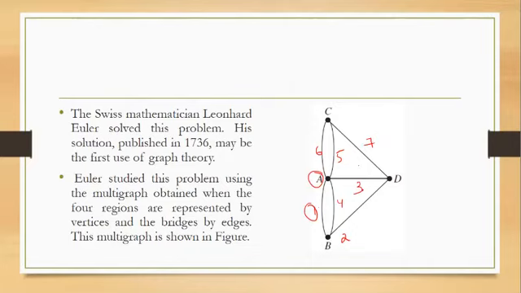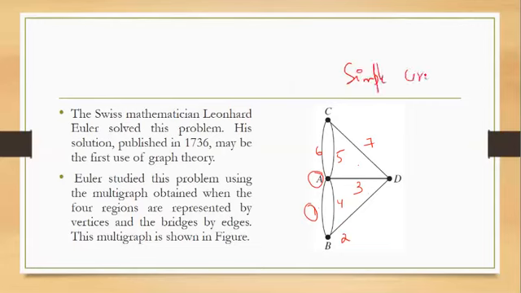Okay, so this was region 1, 2, 3 and 4, and this multigraph he obtained. So the problem of traveling across every bridge without crossing any bridge more than once can be redrawn in this way, and the question is: is there a simple circuit in this multigraph that contains every edge?